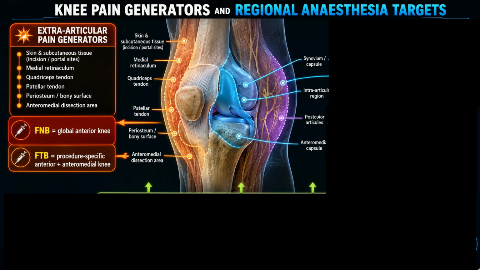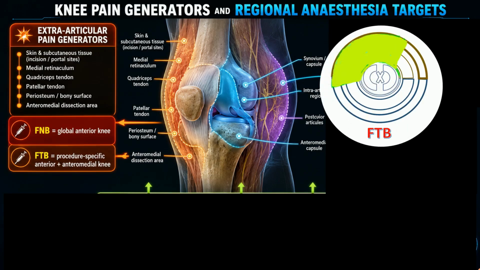Now let us connect each block with the pain generator it can realistically cover. For extra-articular anterior knee pain, femoral nerve block gives broad anterior analgesia but at the cost of more quadriceps involvement, while femoral triangle block gives more procedure-specific anterior and anteromedial coverage with better motor sparing intent.